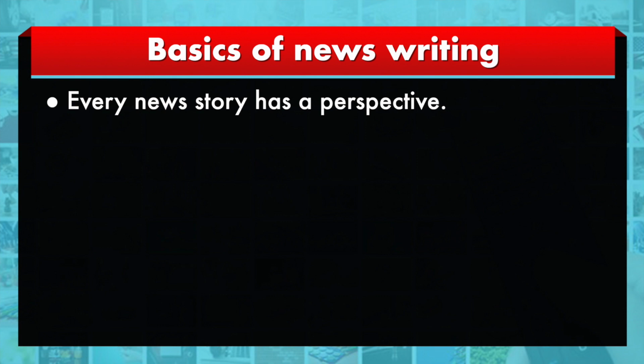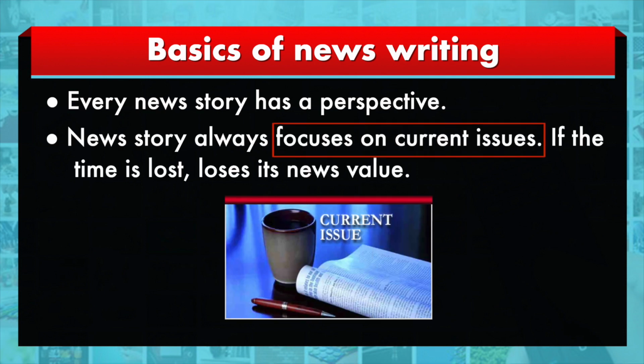Now we come to the basics of news writing. When you are writing a news story, you have a perspective. What is that perspective? You are looking at a particular incident or event that happened, maybe in your presence or maybe in your absence. You are looking at it from a perspective, and accordingly you are making the news. The news story always focuses on the current issue.